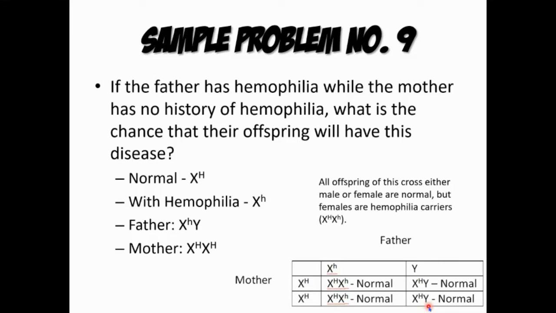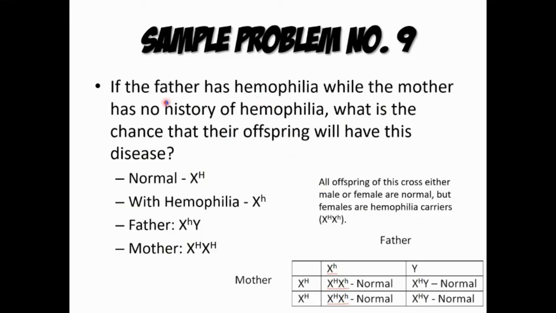So next po, sample problem number 9. Ito na po, medyo komplikado lang siya ng konti. If the father has hemophilia while the mother has no history of hemophilia, what is the chance that their offspring will have this disease? Tandaan natin yung kanilang genotype ng normal, at saka yung may hemophilia, and then father, and then yung mother.